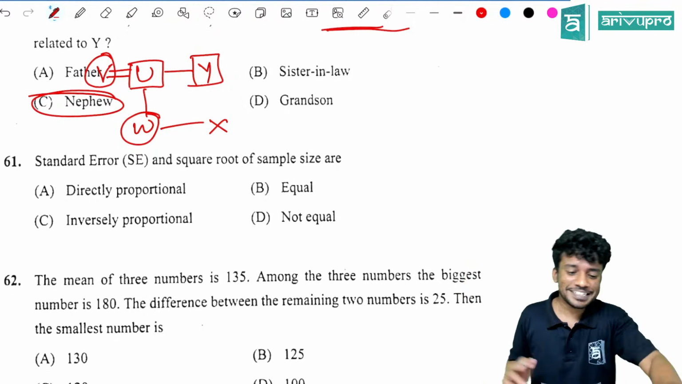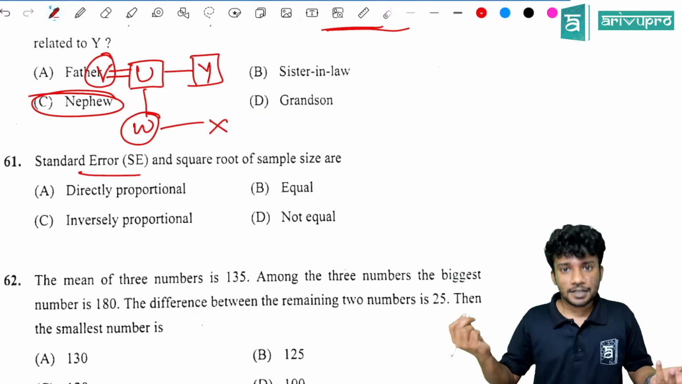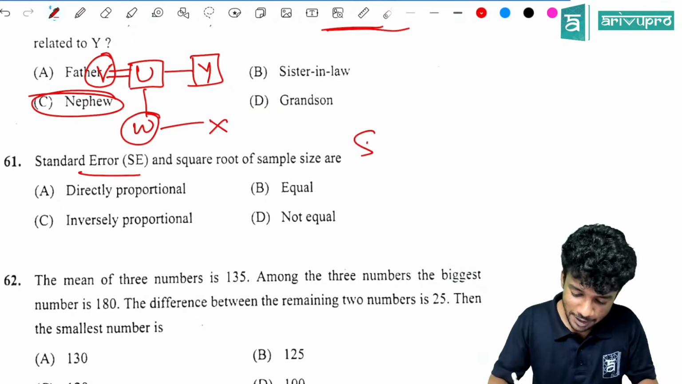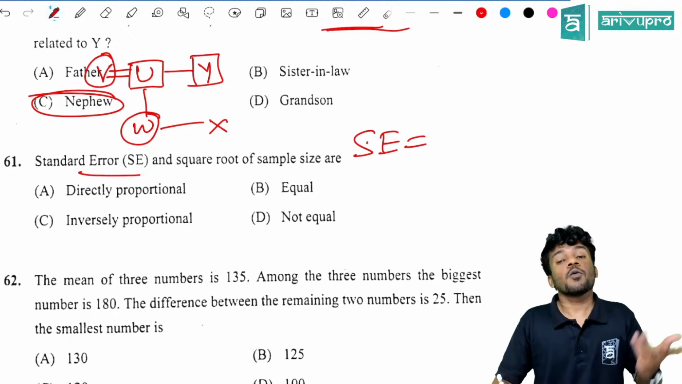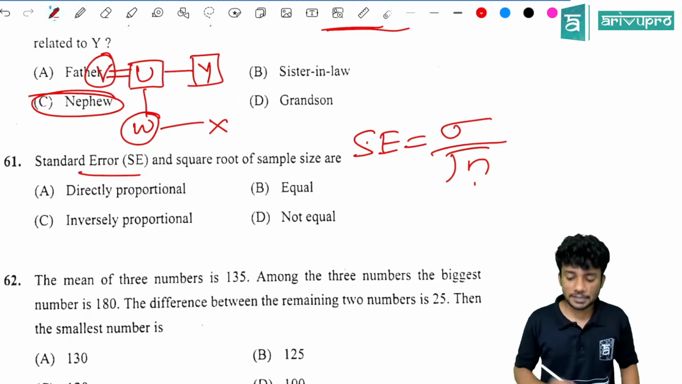Standard error SE and square root of sample size n: directly proportional or inversely proportional? SE is equal to sigma divided by root n. Here n is the sample size and SE is the standard error. So they are inversely proportional. Then what is the next question?